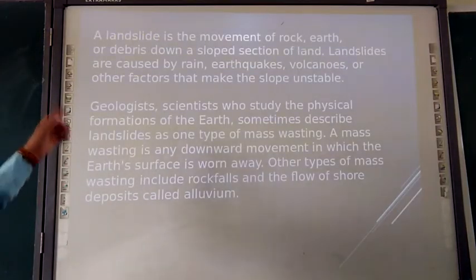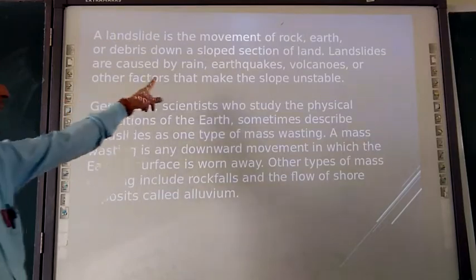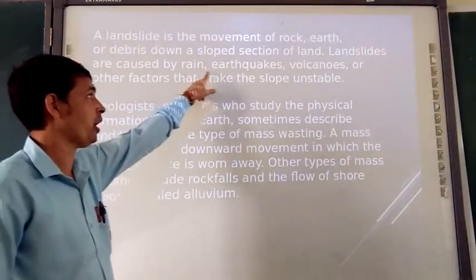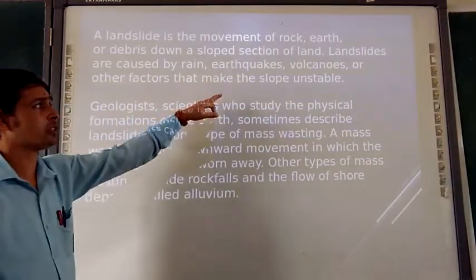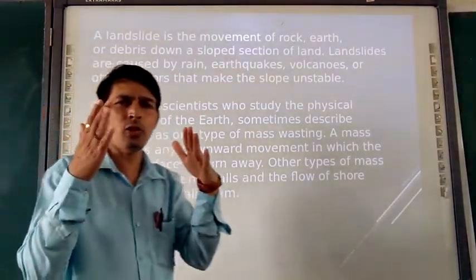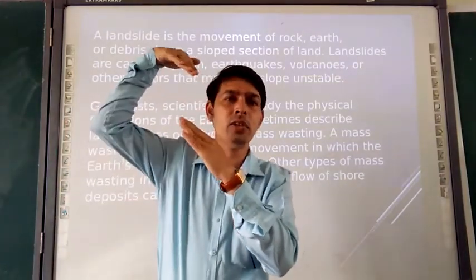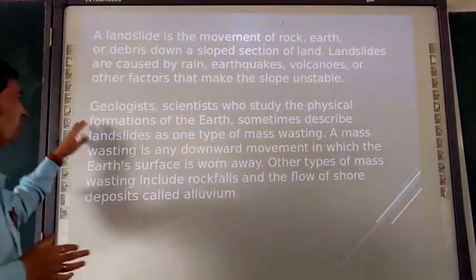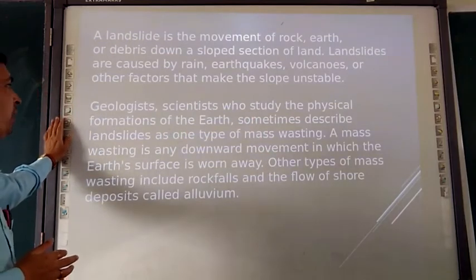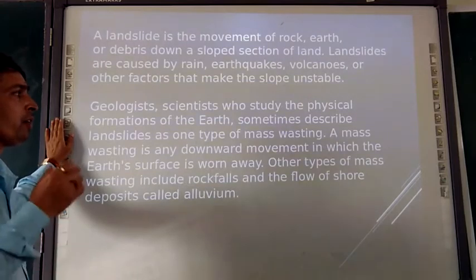Next, a landslide is the movement of rock and earth, as I stated earlier. These landslides are caused by rain, earthquakes, volcanoes, or any factor that makes the slope unstable. The slope is unstable and the land is moving down, sliding down. So that's a landslide. Geologists, scientists who study the physical formation of the earth, sometimes describe the landslide as one type of mass wasting.